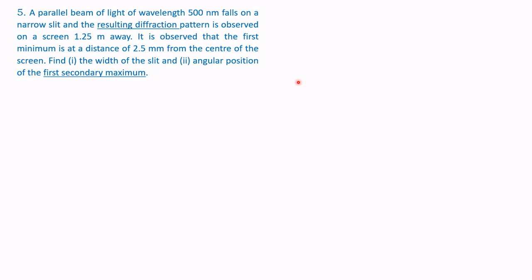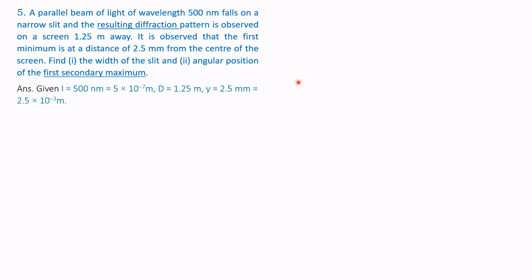So this problem is pertaining to diffraction, where a parallel beam of light of wavelength 500 nanometer falls on a narrow slit. Let us solve it. Given lambda is equal to 500 nanometers, that is 5 into 10 to the power of minus 7 meters.